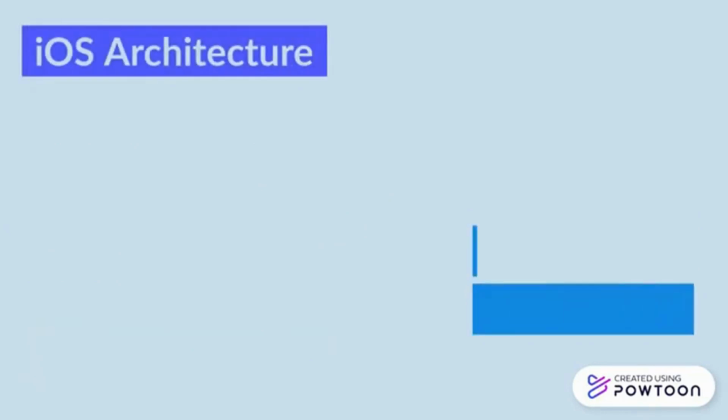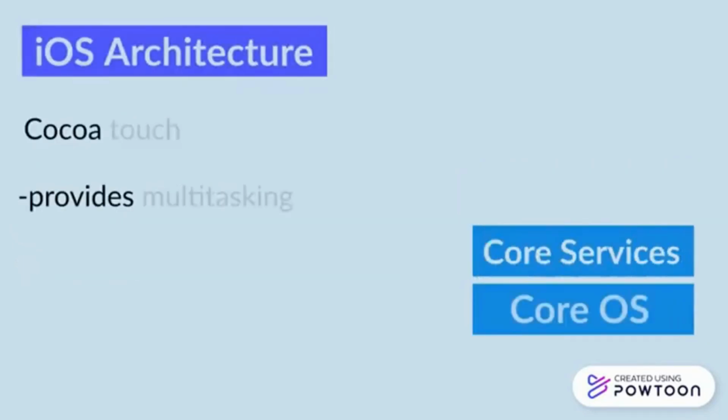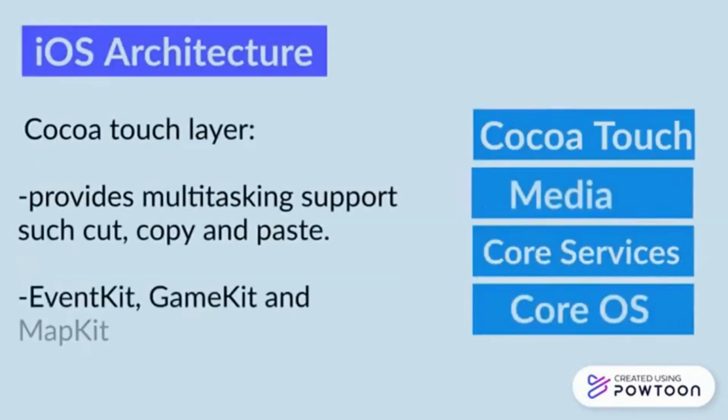The next layer is called Media, and this layer is responsible for audio, video, and graphics to be clear and transparent. The frameworks of this layer are UI graphics, core animation, and others. The top layer in iOS architecture is called Cocoa Touch, which contains high-level system services such as multitasking, touch-based input, and push notifications.